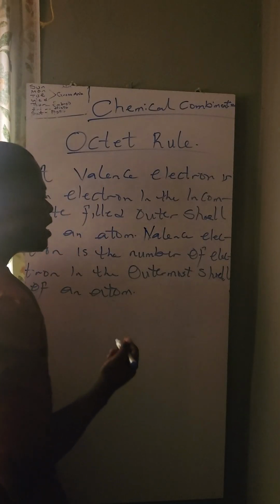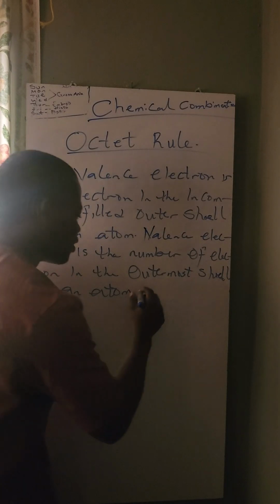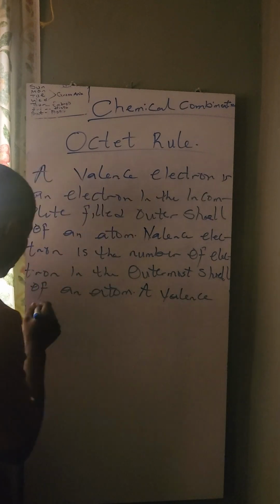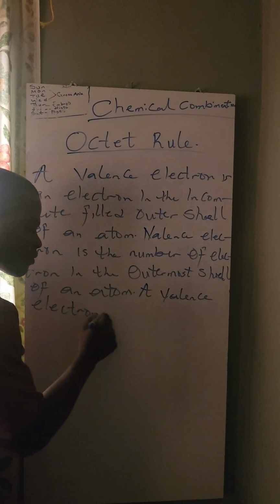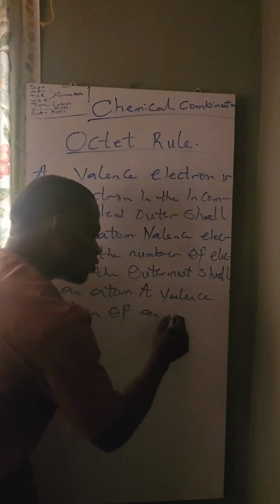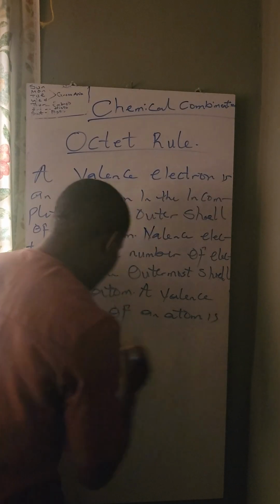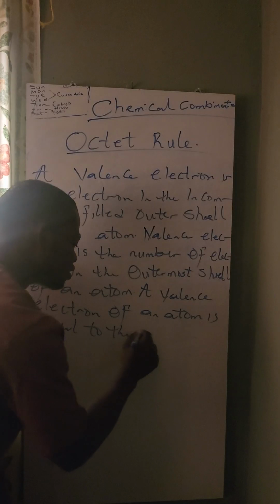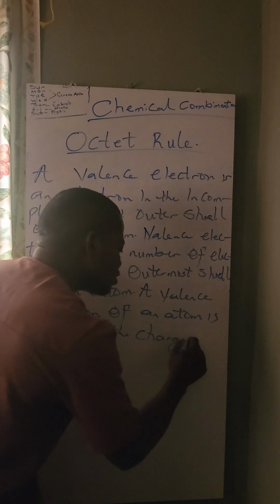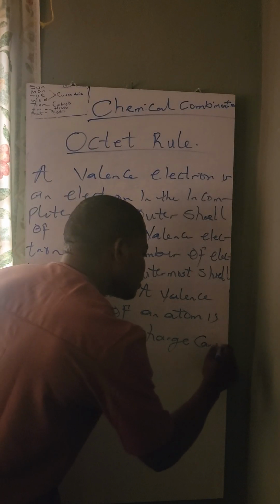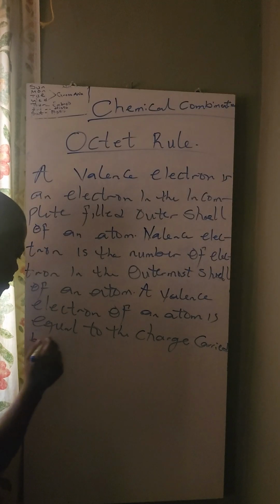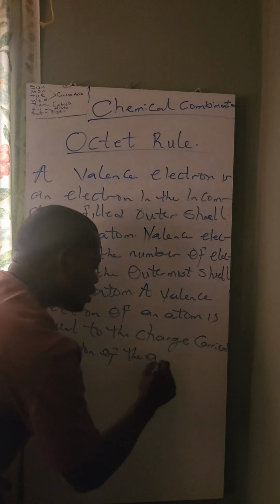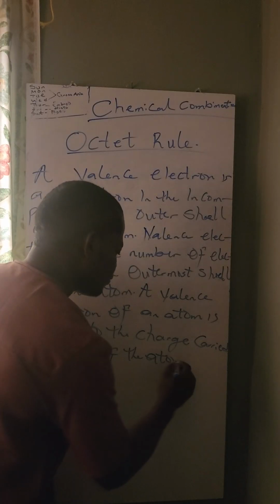You can as well say a valence electron of an atom is equal to the charge carried by an ion of the atom.